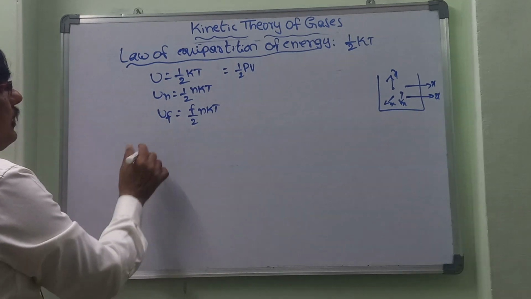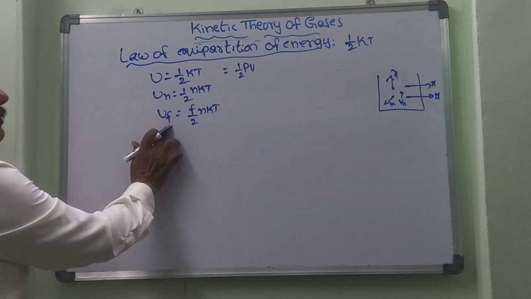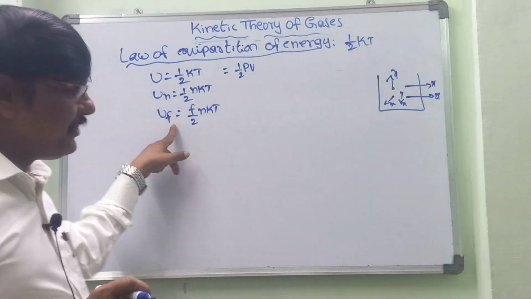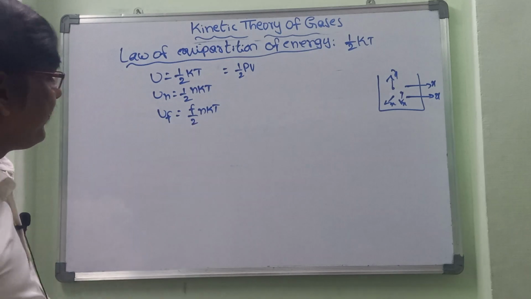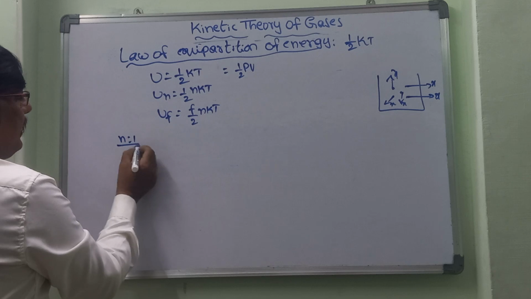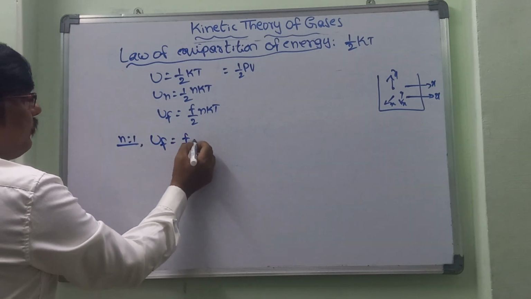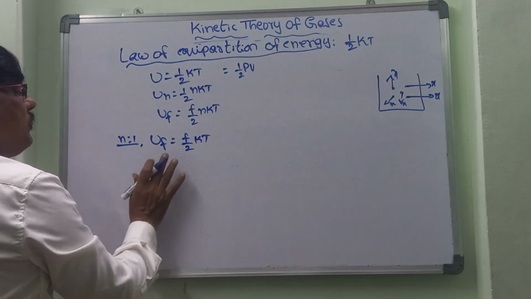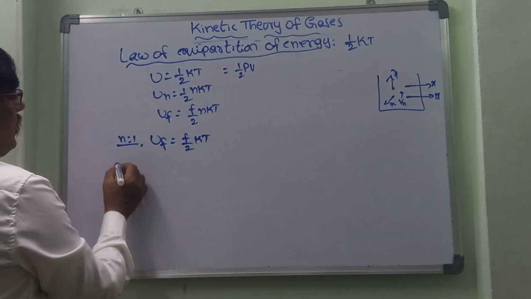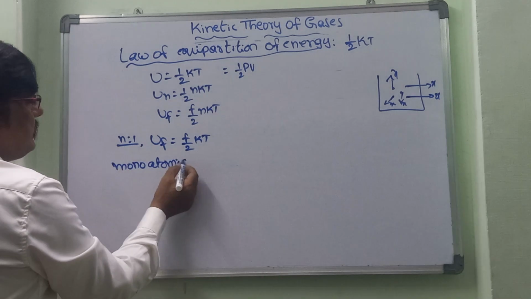So ultimately, this is the energy U in terms of the degrees of freedom. For any one degree of freedom, it is f by 2 nkT that we are taking. Now let us write for this one. Assume that n is equal to 1. In such a case, the energy for the degrees of freedom is equal to f by 2 into kT. So here, if that is an ideal gas, in the sense of monoatomic gases, for monoatomic gas, how much is the energy?